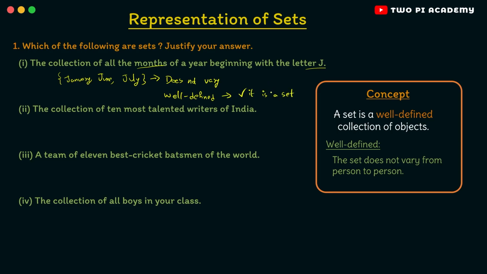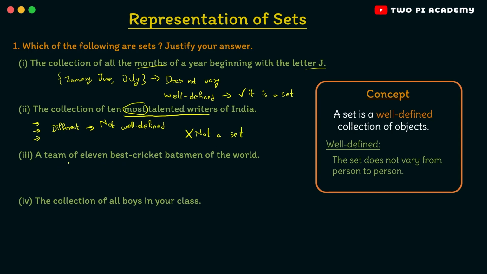So this is how you need to solve these problems. You just need to read the question and find whether it is well defined or not. Here it does not vary from person to person, so it is well defined and hence it is a set. Now the second one, the collection of 10 most talented writers in India. Here the keyword is most talented writers. If you ask this same question to 3 different people, will all 3 of them give the same answer? Obviously not, right? Everyone has their opinion of who is the best writer. So this will be different for every person, which means that it is not well defined, and hence this is not a set.